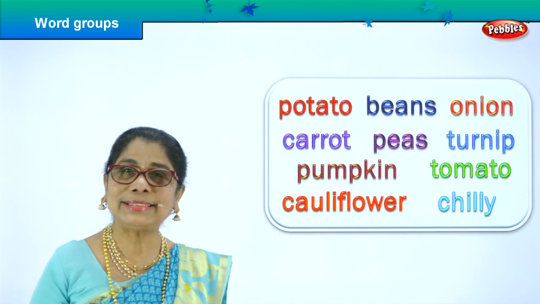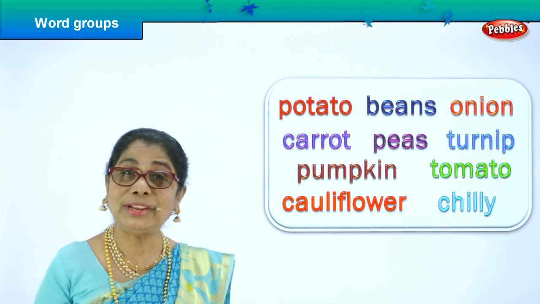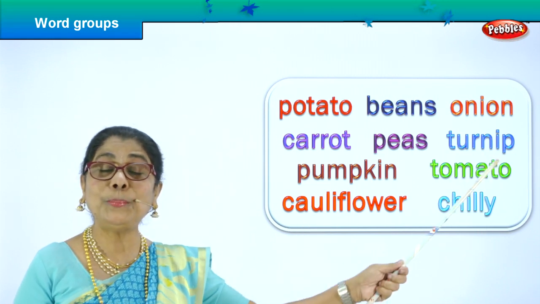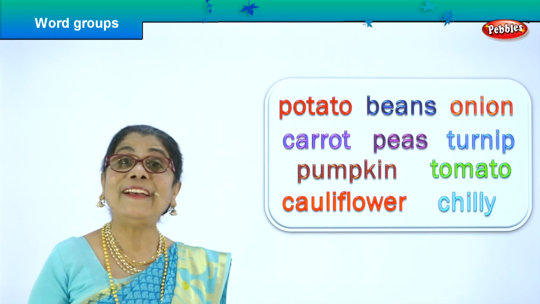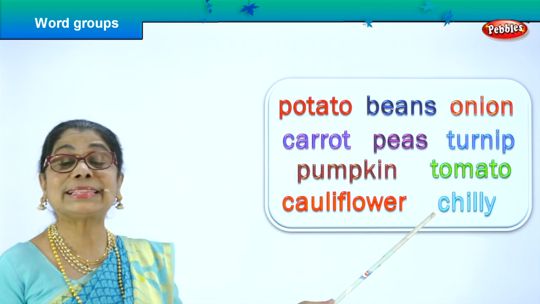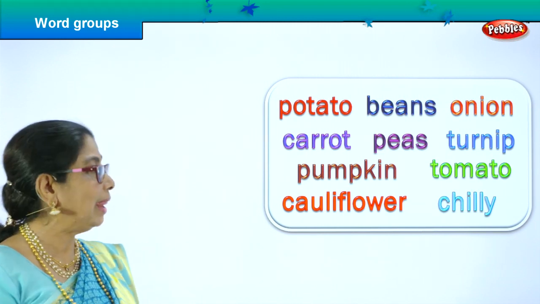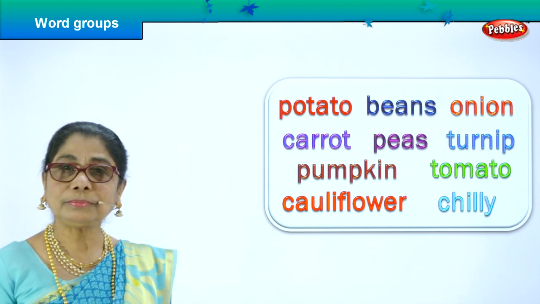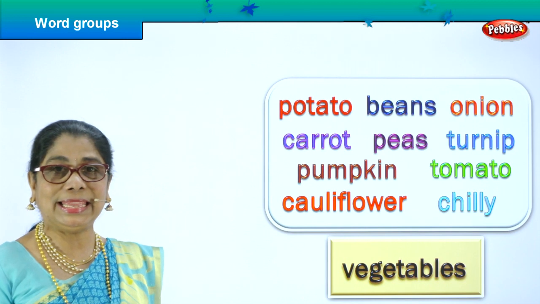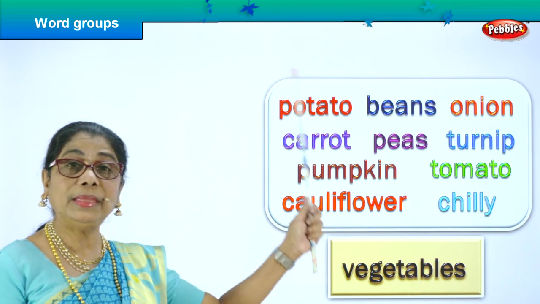What are all these that you eat at the table for lunch and for dinner? What is the one single word group name for all this? Vegetable. Very good. These are some vegetables that you love to eat. Spell vegetable. Yes, V-E-G-E-T-A-B-L-E-S, vegetable.